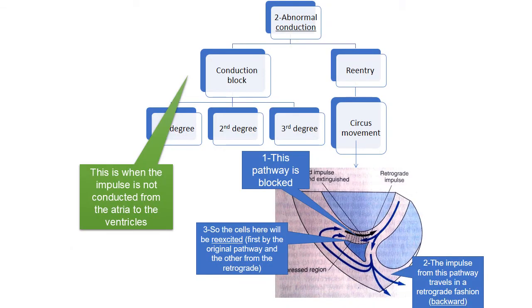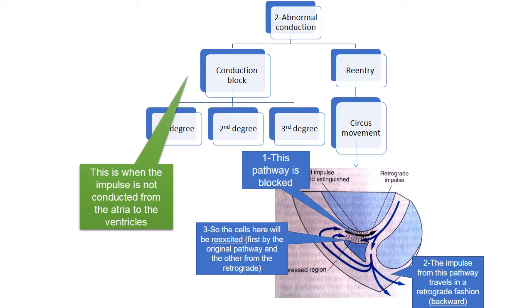Next is abnormal conduction. Abnormal conduction is due to either conduction block or re-entry phenomena. Conduction block is characterized as first degree heart block, second degree heart block, third degree heart block. In conduction block, the impulse is not conducted from the atria to the ventricles. And in re-entry phenomena, the normal pathway is that the impulse is generated at the SA node, travels to the AV node, then to the bundle of His, and then from the right and left bundle branches to both the ventricles.